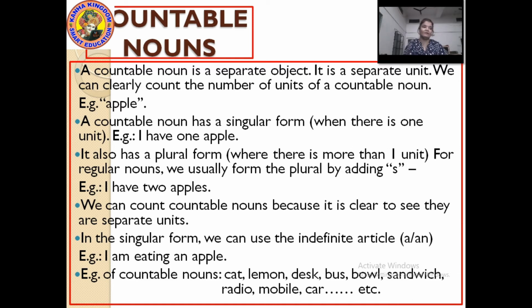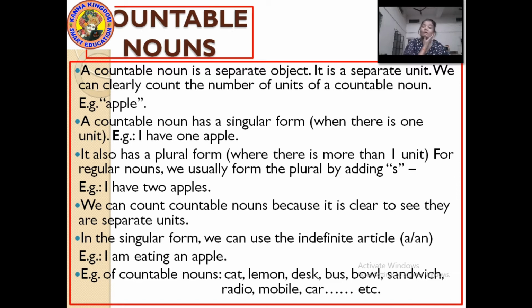Etc. Etc. means the list of countable nouns is very big, infinite you can say. The list of countable nouns is uncountable because you cannot count it. So, let me explain in short again that countable nouns are separate objects, with a separate unit. Countable nouns always have a singular form, and if they have a plural form, then they are more than one.